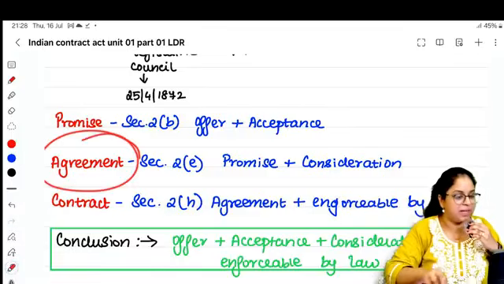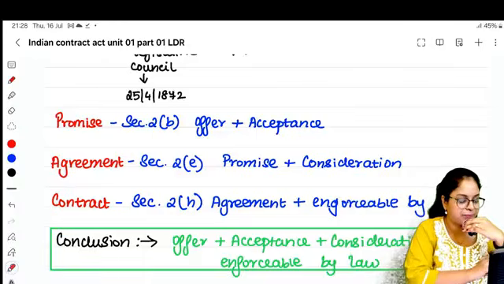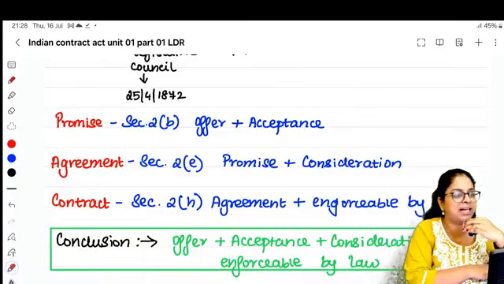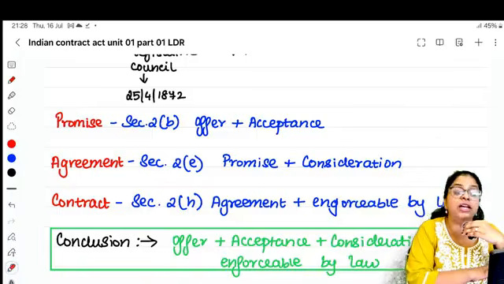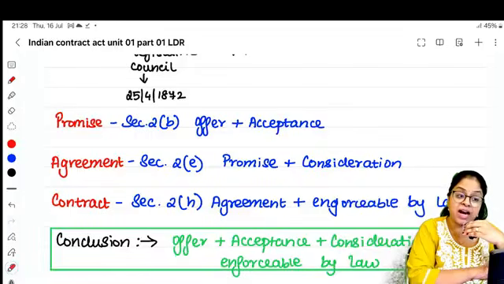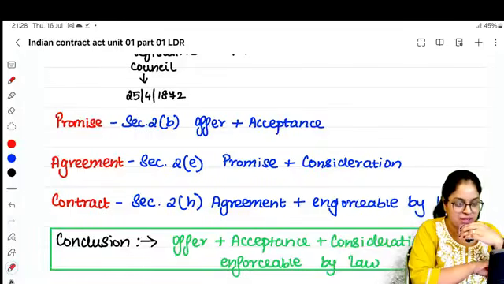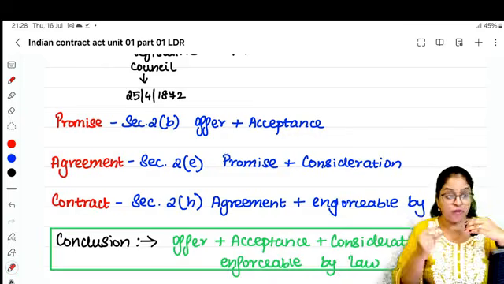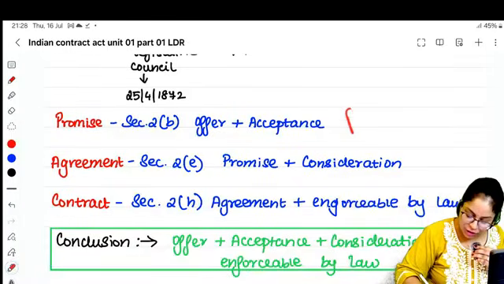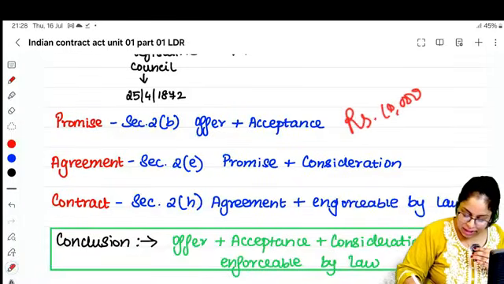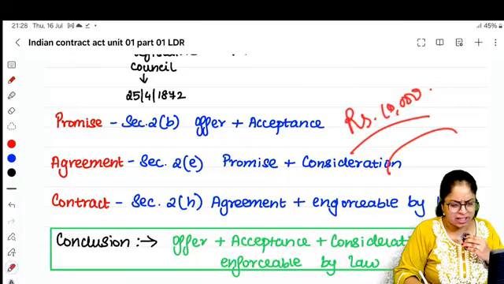Iduve, what is an agreement? An agreement is nothing but, let's say, a father tells a son that if you clear your CA foundation in first attempt, I will pay you 10,000 rupees. So here if you see, there's an offer. If this guy clears his CA foundation in the first attempt, father will give how much? 10,000. இப்போ இங்க ரெண்டு பேருக்குமே கன்சிடரேஷன் இருக்கா?